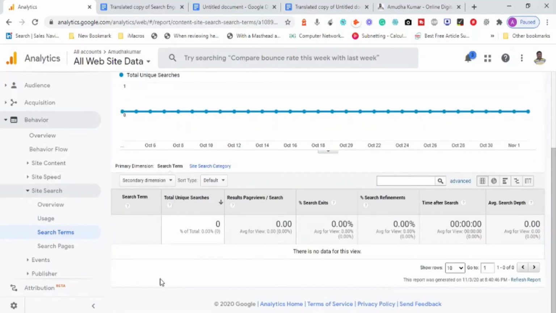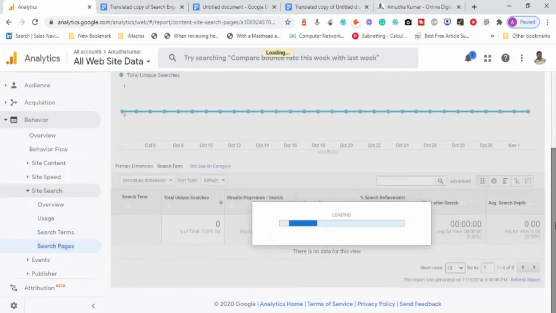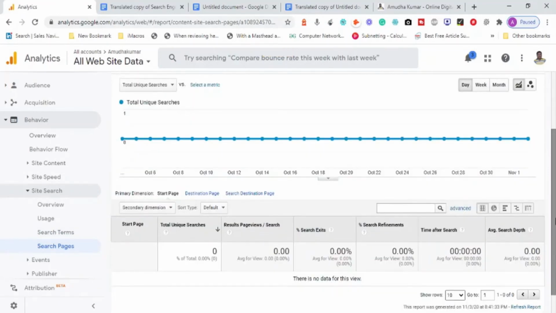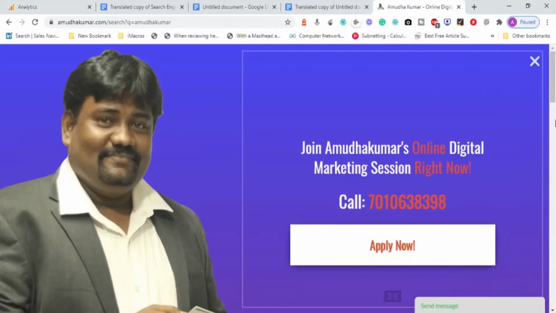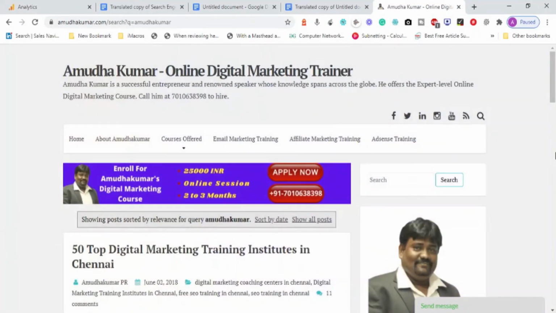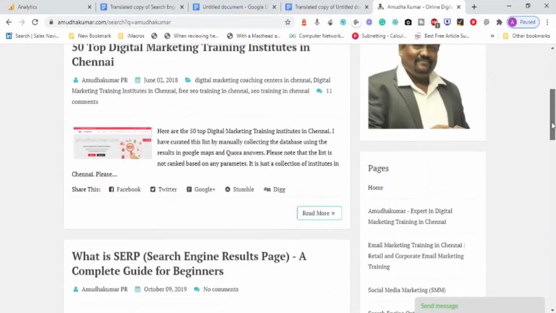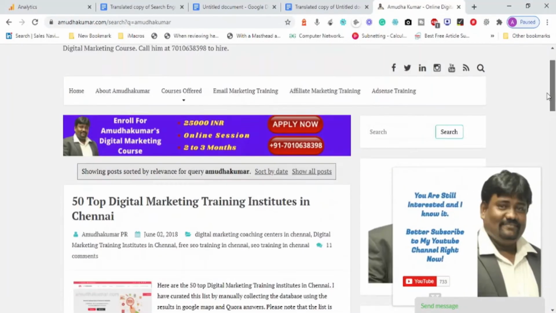Okay, this is basically the internal search box on your website. Now we have search pages, different pages. If at all a search is used, it will show. So potentially people who come to my website don't use the search box, most probably because it is not visible. Lots of people don't know that there is a box like this to search, because my background is also very transparent.